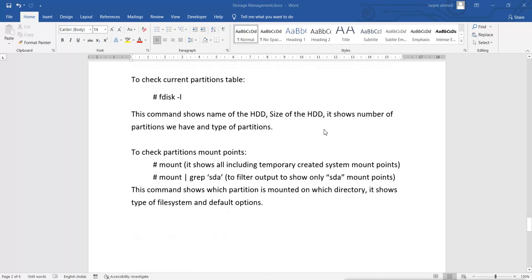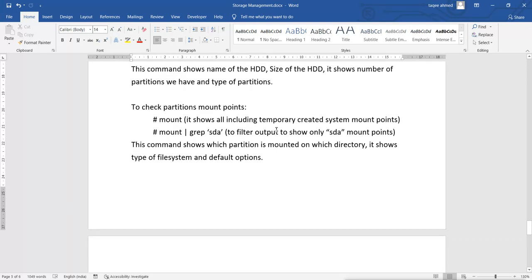Now what we did here, we check the partition table. That means we have installed the system, we have created the partitions, so we can check with this command. And this command shows the name of the hard disk, the size of the hard disk, the number of partitions we have, and the type of the partitions we have.